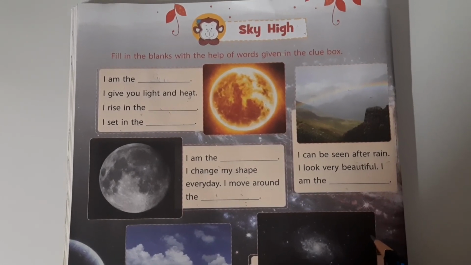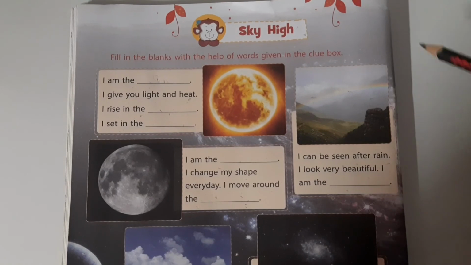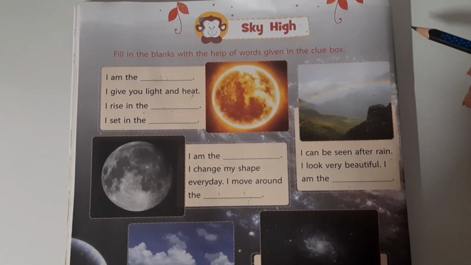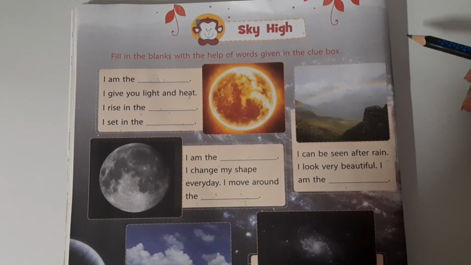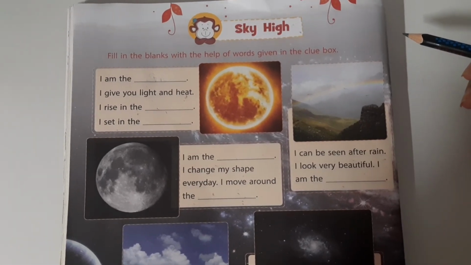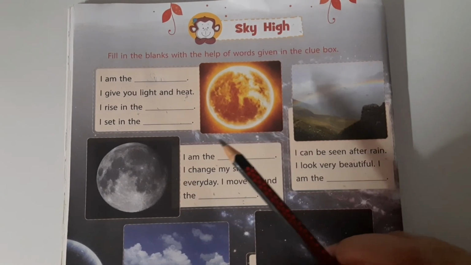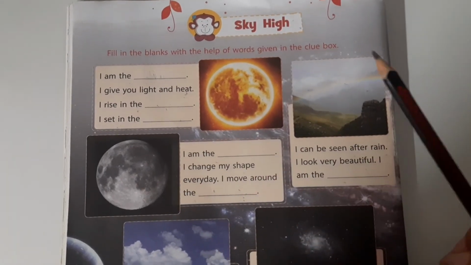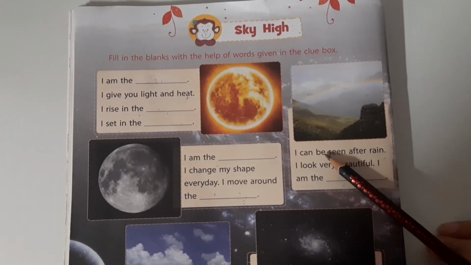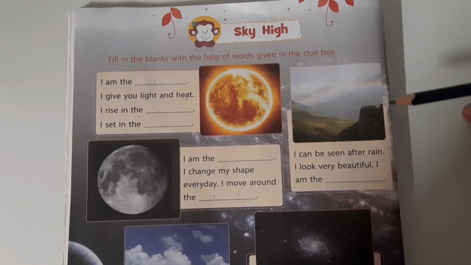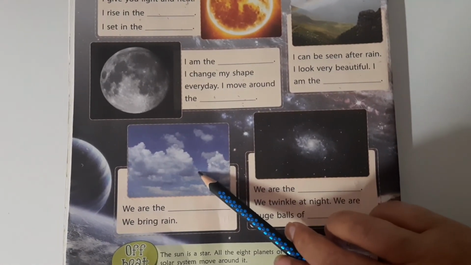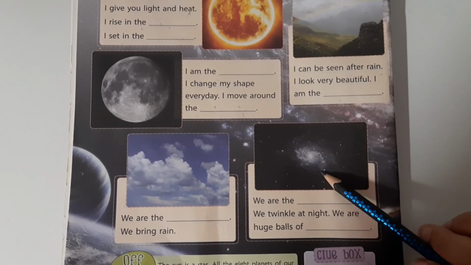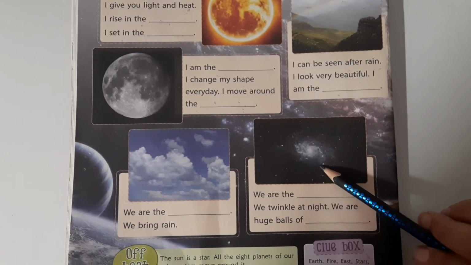Okay, children, tell me one thing. How many colors does a rainbow have? Yes, 7 colors. So, 3 heavenly bodies we have done: sun, moon and rainbow. Fill this blank, learn about these things, and in the next class we will do the ones below. This is a cloud and these are the stars. We will do about this in the next class.